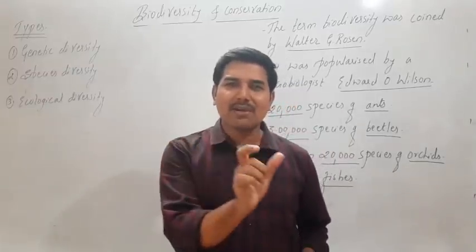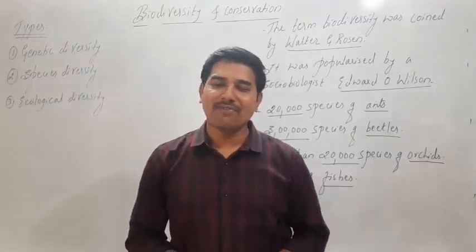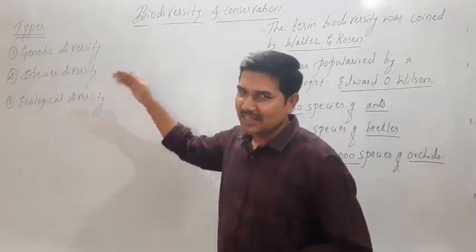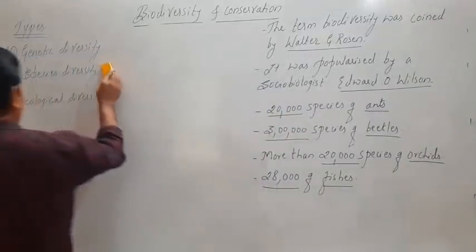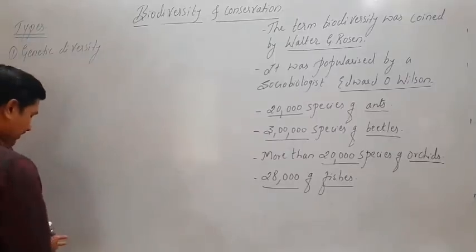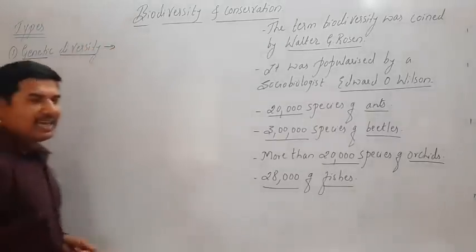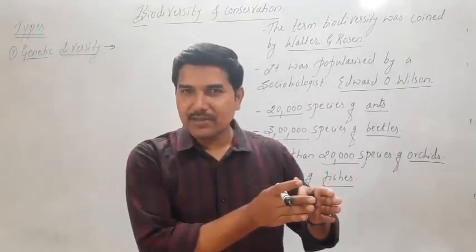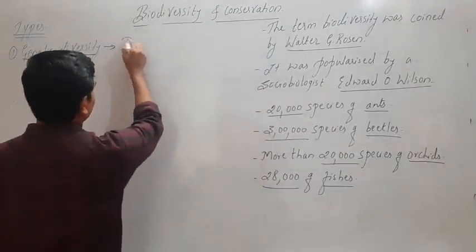Now as the term says, diversity means various forms, the distribution of living forms. This is what is termed as diversity. So genetic diversity, as the name says, let's study them one by one and look at the examples amongst these also. First let's start with the heading genetic diversity. Now genetic diversity is nothing but different types of genes present in a species. So that's why we also call it diversity in genes.